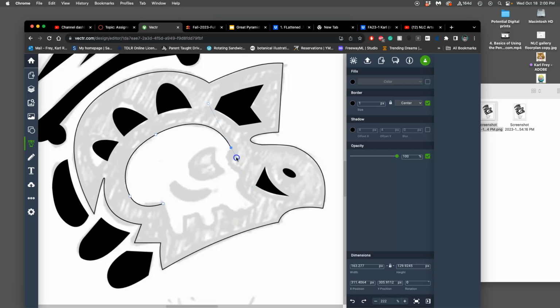Hold down Command, push that handle in, go to straights, then drag out any curves I might want. Hold down Command, bring in that handle, go to straights, drag for any curve I might want. And I like to design with a lot of curves, or no curve at all.